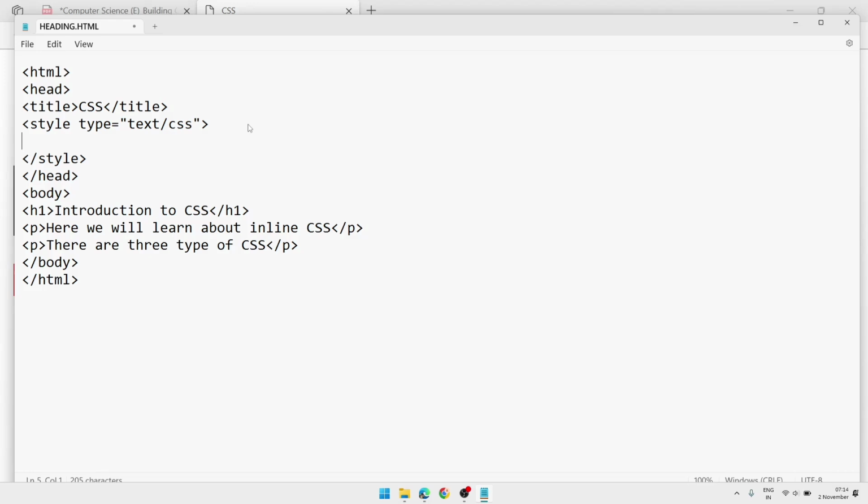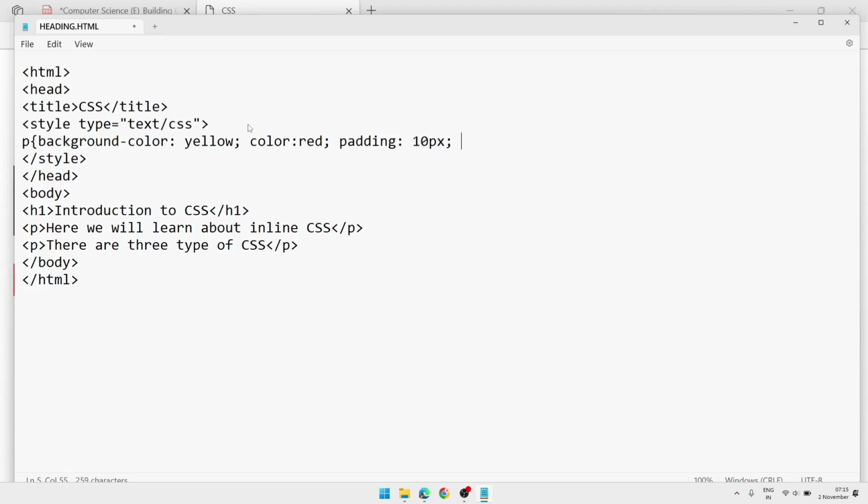Now we want to style the paragraph, so we'll write P, then P is the selector, then bracket. Now we'll write the properties that we want to add. Background color, whatever we want, let it be yellow. Then color, let it be red. Then we can give padding. What padding does, you will learn later, 10px.